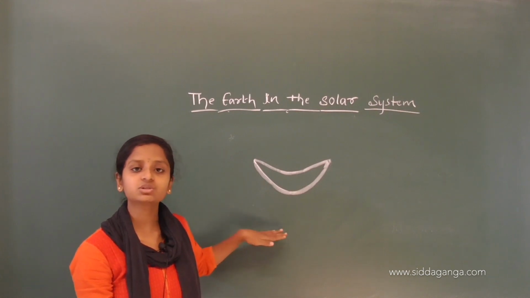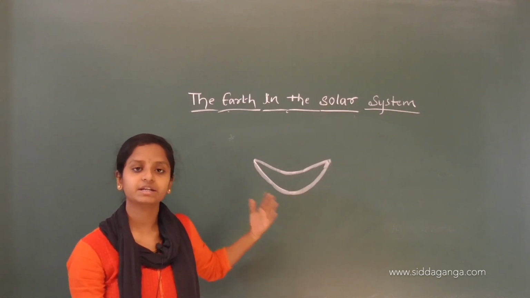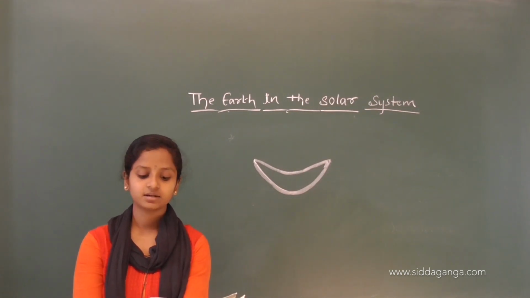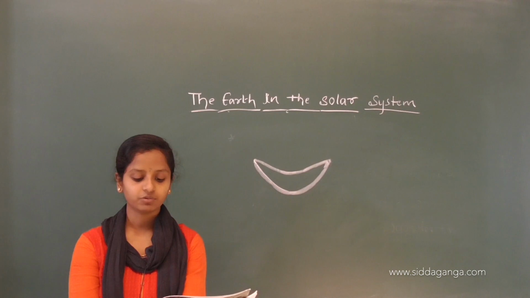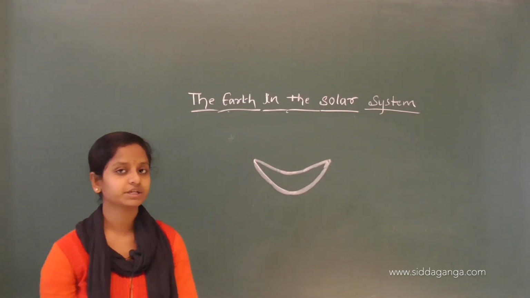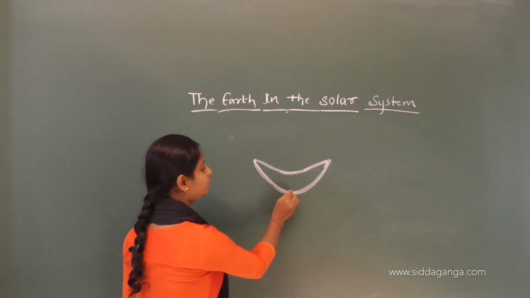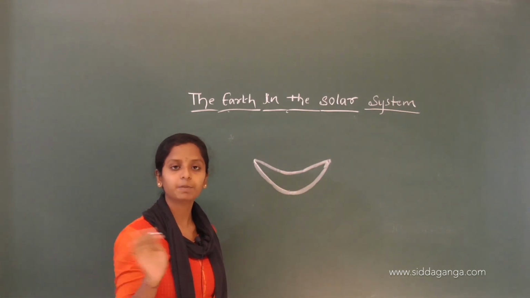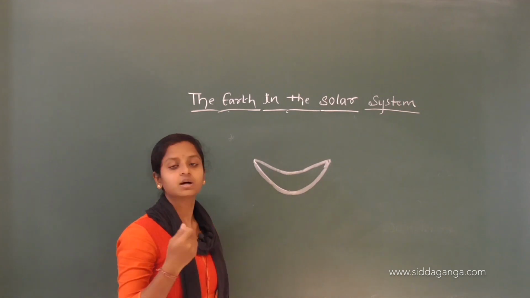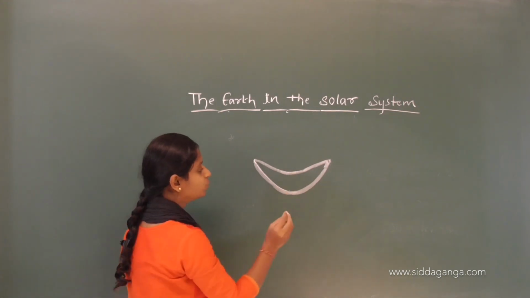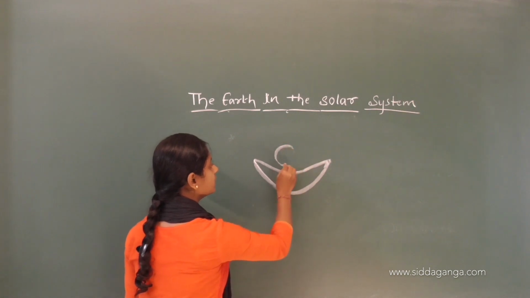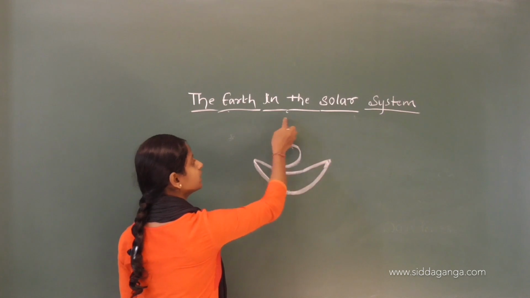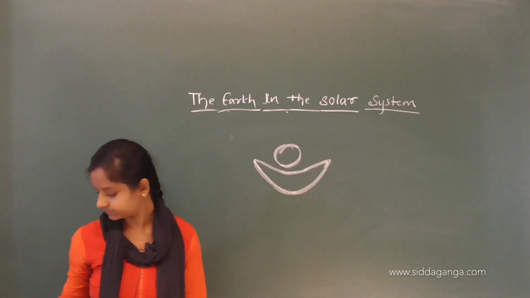But the moon is a natural satellite, which means created by nature. It is a companion of our earth and moves around it.